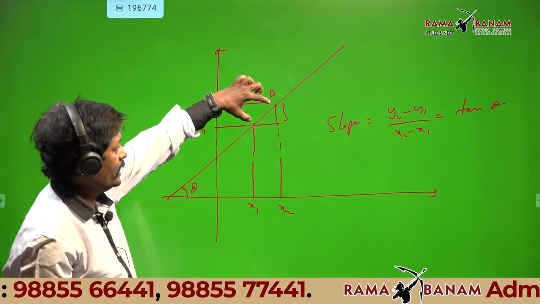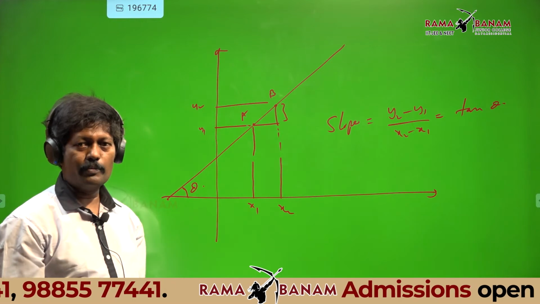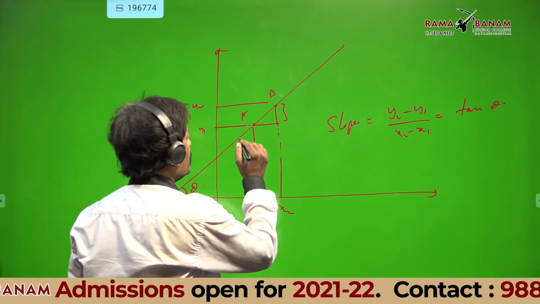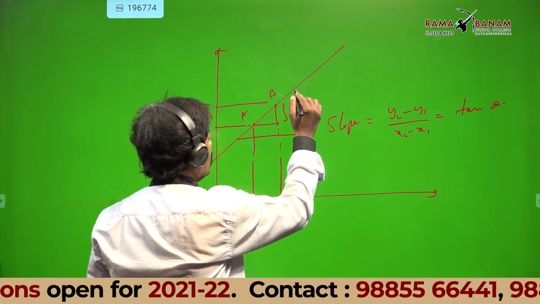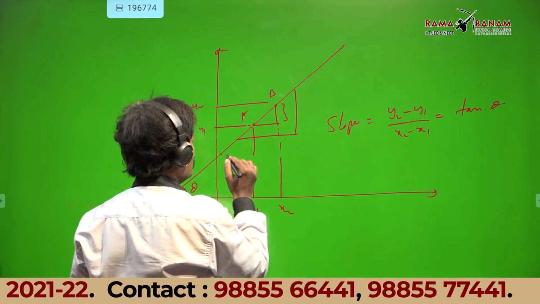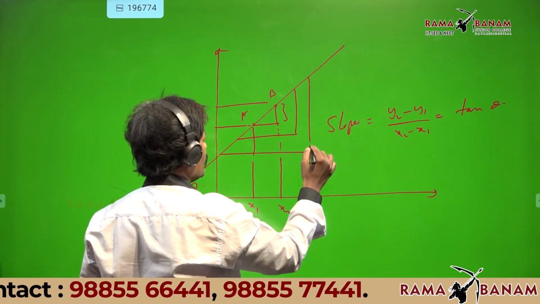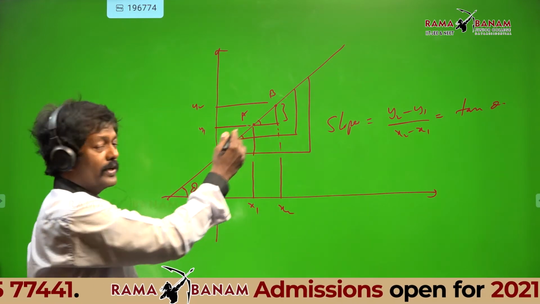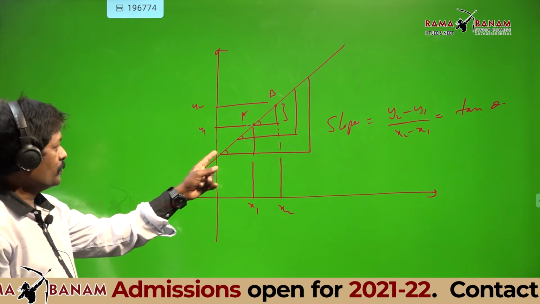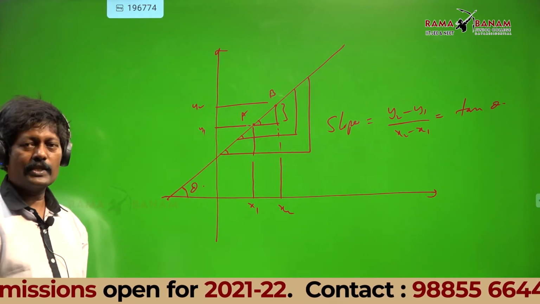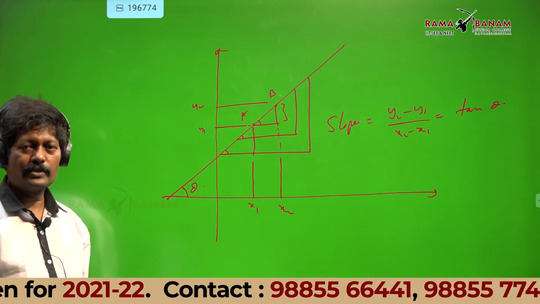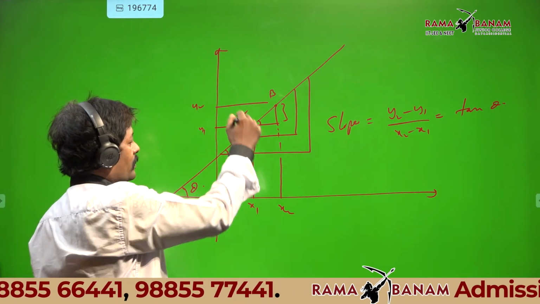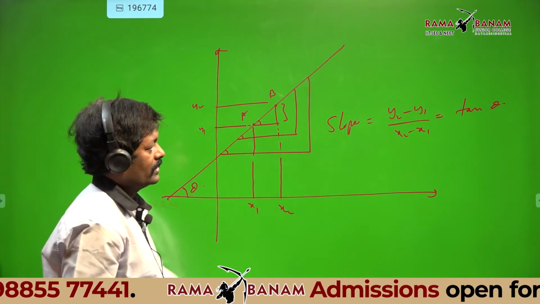Now, should I draw a small triangle or a big triangle? Any triangle, no problem. Whether you draw a big triangle or a small one, any amount of triangle you draw, this theta will be same. They are corresponding angles, check there. So, for a straight line, that theta cannot change. So, slope remains constant. So, y2 minus y1 by x2 minus x1 is nothing but tan theta.